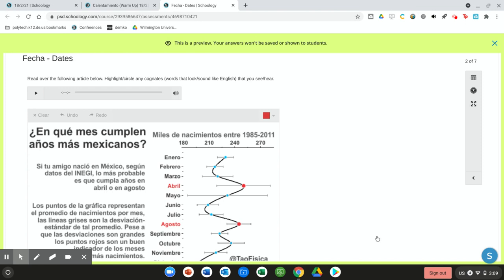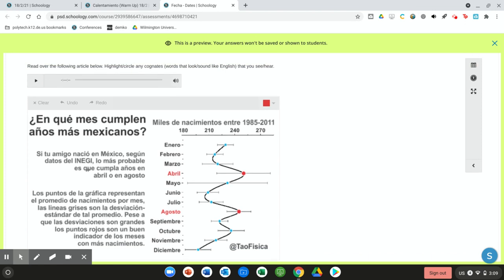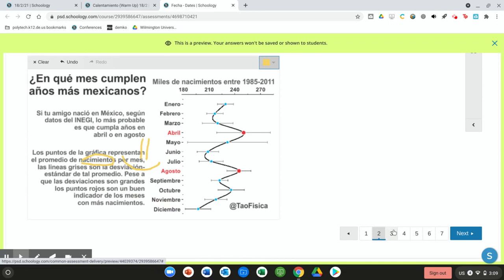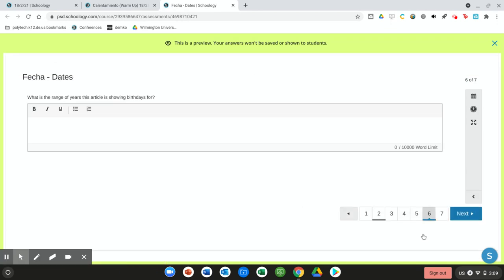Your next 5 or so questions are based on this reading. So you have this reading. You also have a recording if you'd like to listen to me read through it. And this first section is a highlighting or an underlining. So you're going to read or listen to this article, and you are going to highlight or underline any cognates, so words that look or sound like English. So you're going to read through, and you are going to underline or circle or whatever you would like of cognates, so words that look or sound like English. Your next couple of questions up until number 6, those are all questions based on that reading, and they're all in English.